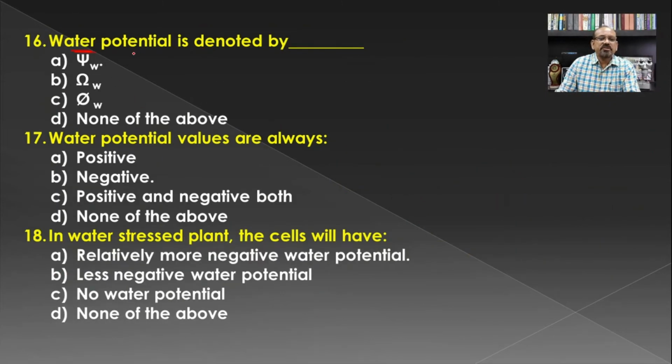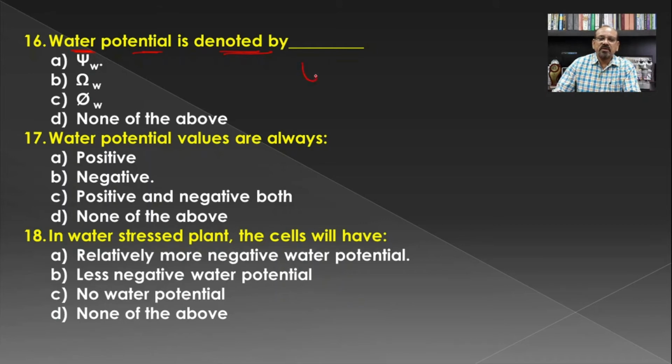Then, water potential is denoted by, we have seen earlier, there is a presence of free energy in every component in the system as per the law of thermodynamics, and this free energy of a component for non-electrolyte is known as the chemical potential, and in relation to that of water, it is known as the water potential.